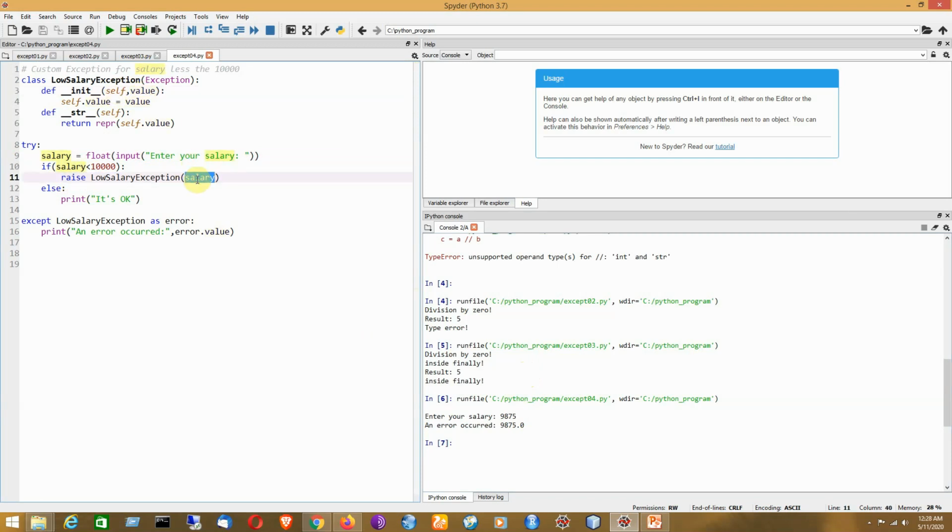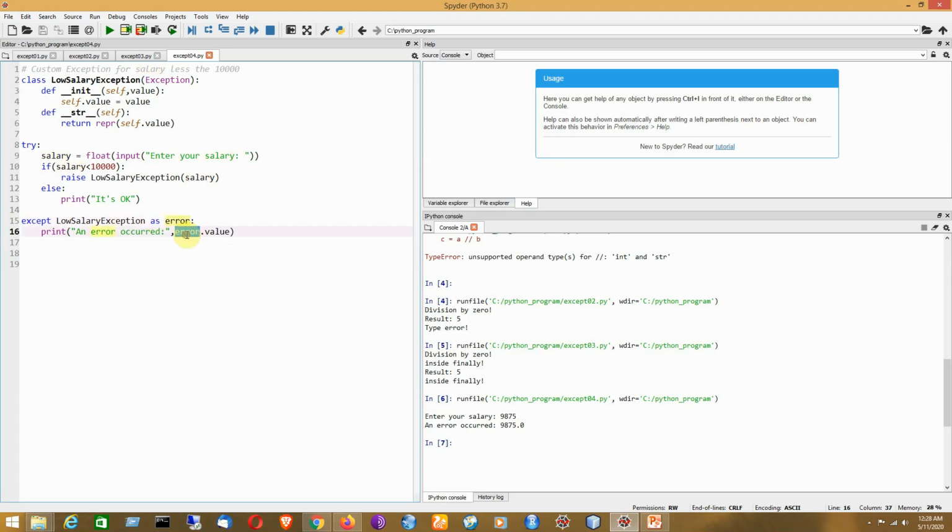Now we can have a string representation of the object when it is called by using error dot value. So we are mentioning that here, except LowSalaryException as error. Clear?